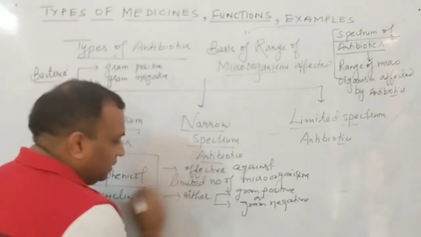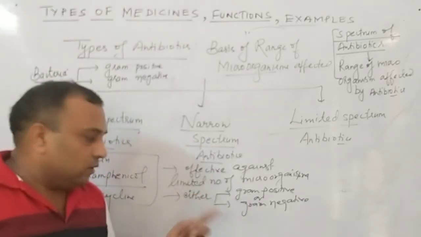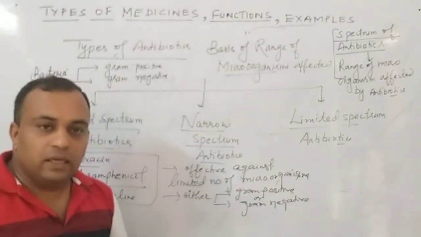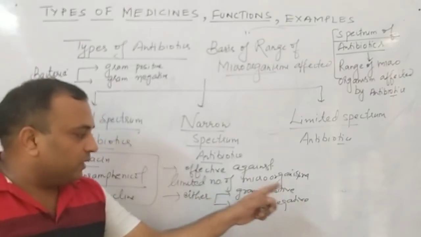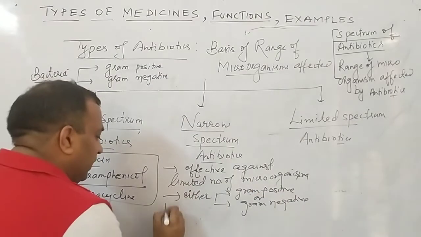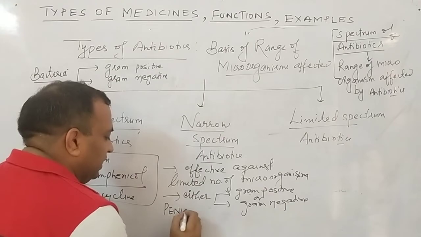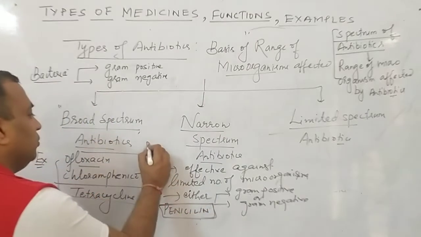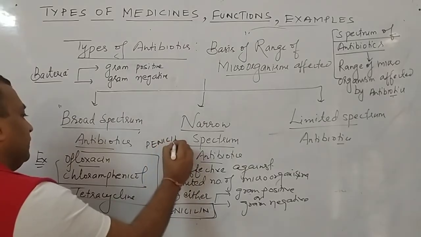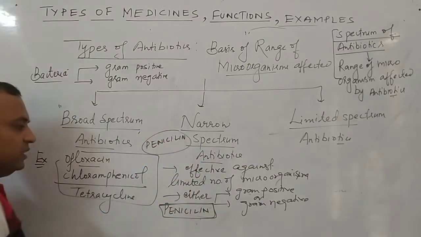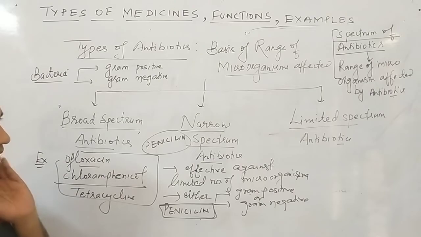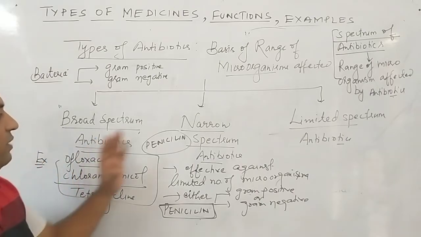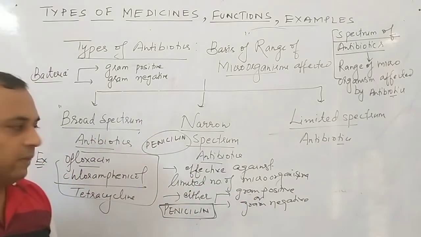Remember this word either. Clear? They do not affect both types of bacteria. They will affect either the gram positive bacteria or the gram negative bacteria. And remember the example, penicillin. I'll write here also penicillin. Clear? So what is the difference? Broad spectrum will be effective against a large number of microorganisms. Narrow spectrum will be effective against a limited number of microorganisms.